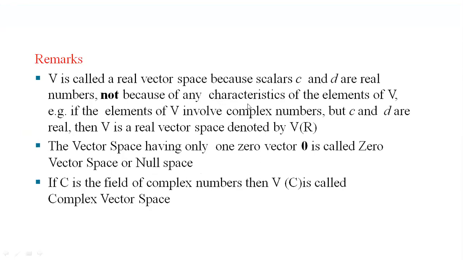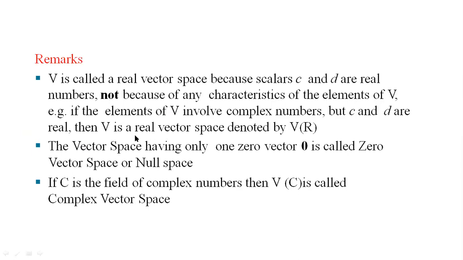It does not depend on the elements of V. Whatever the elements of V are, the real vector space depends only on the scalars. Therefore, if the elements of V involve complex numbers also, but the scalars are real numbers, then V must be a real vector space, because the real vector space is defined on the scalars only. If the scalars are real, then we say that it is a real vector space. If scalars are complex numbers, then we say that it is a complex vector space.